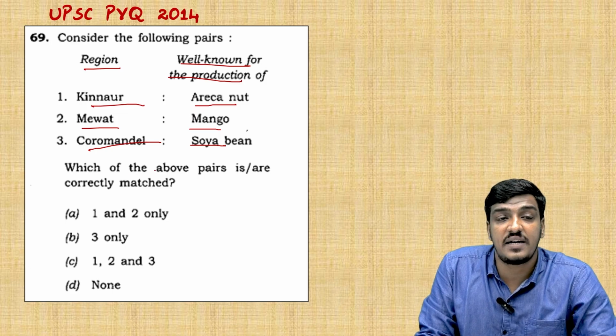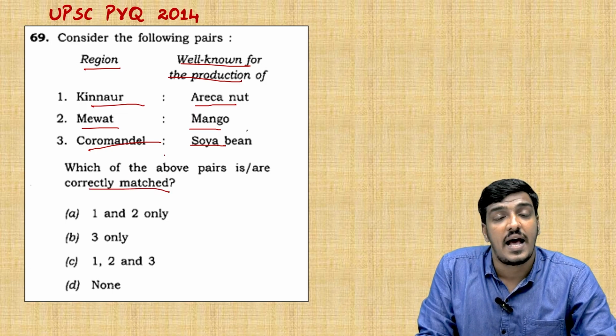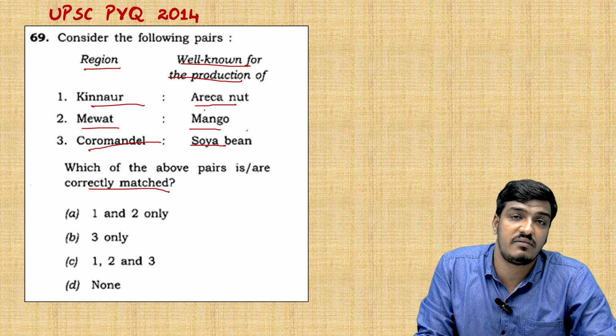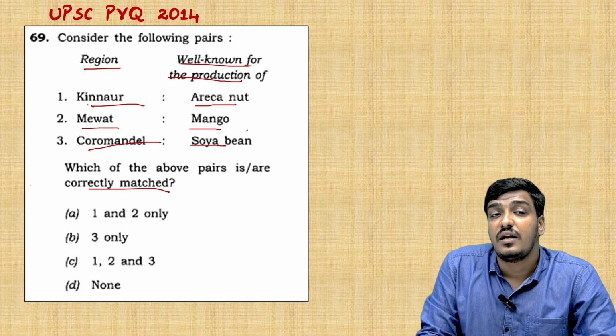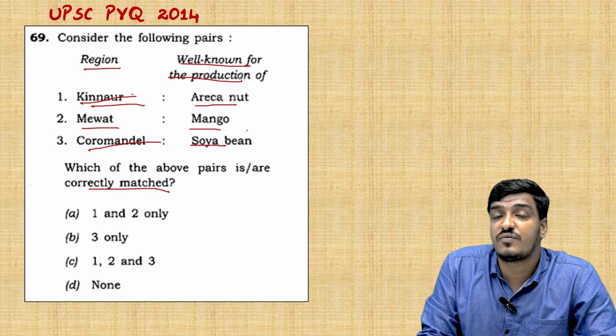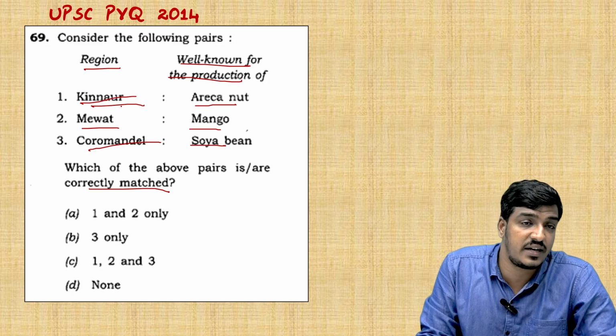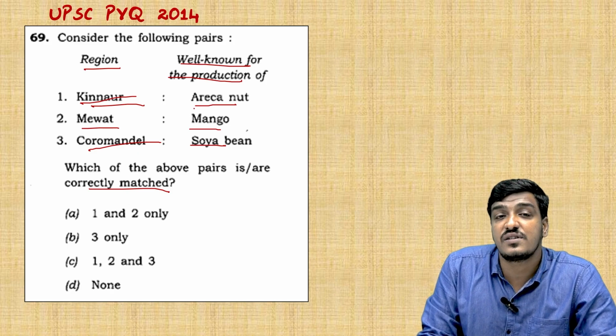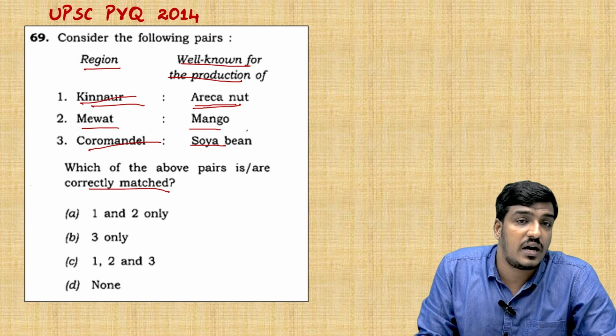Which of the above pairs is or are correctly matched? They asked about the correctly matched pair. In this, Kinnaur is a region in Himachal Pradesh, which is not related to Arecanut production.